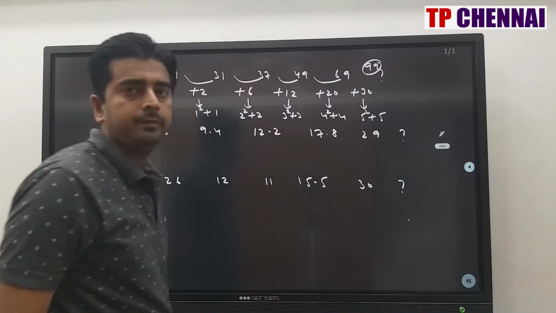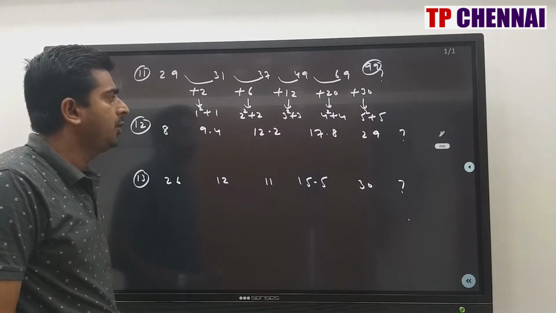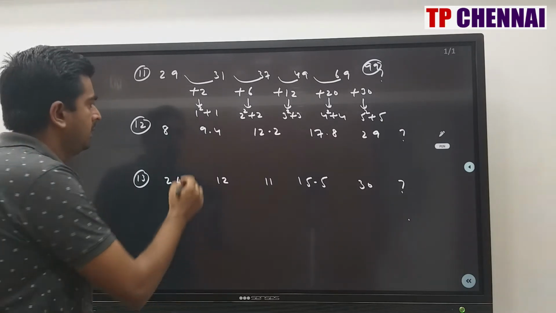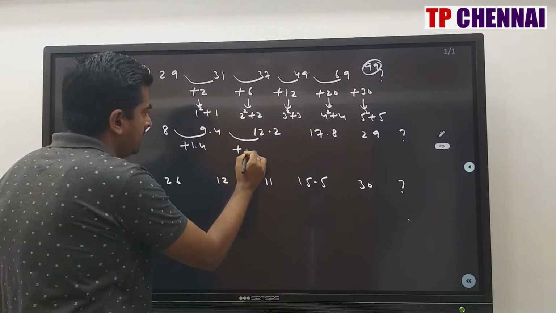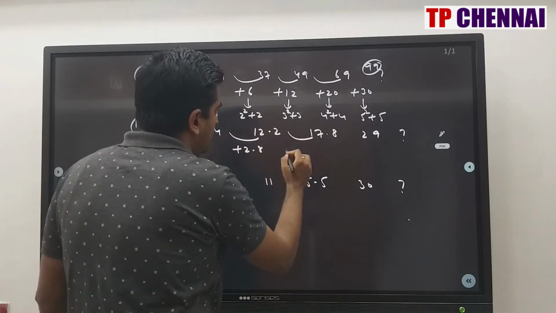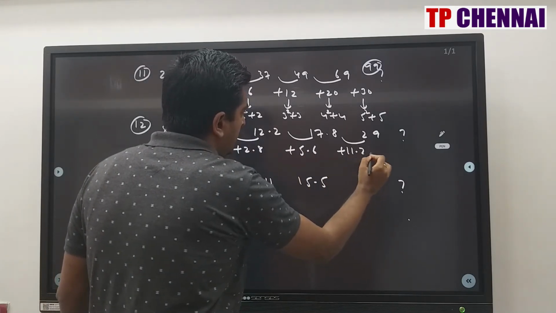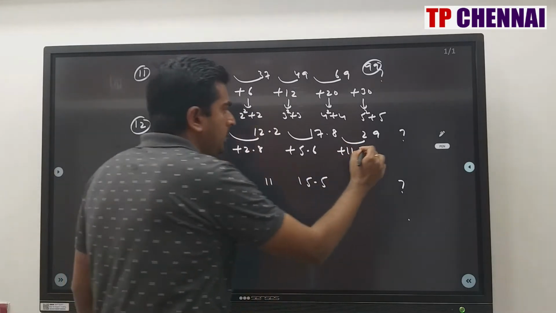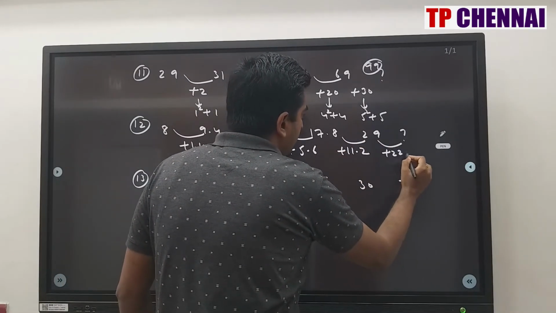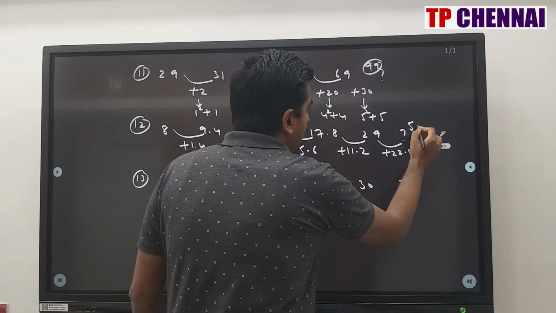99. Next one, 8, 9.4, 12.2, 17.8, 29, question mark. Here how much gap is there? Plus 1.4. Here how much gap is there? Plus 2.8. Here how much gap is there? Plus 5.6. Here how much gap is there? Plus 11.2. Difference is getting double. So 11.2 double, 22.4. 29 plus 22.4, what is the answer?